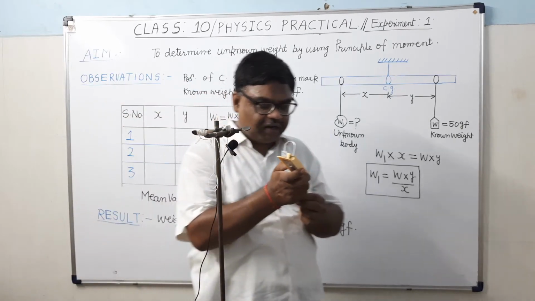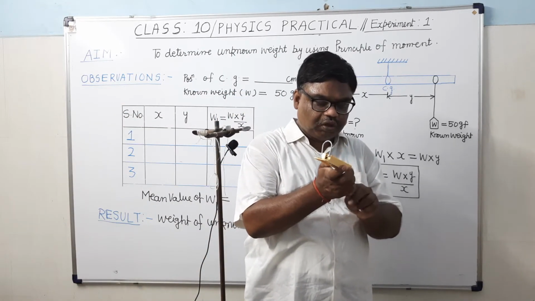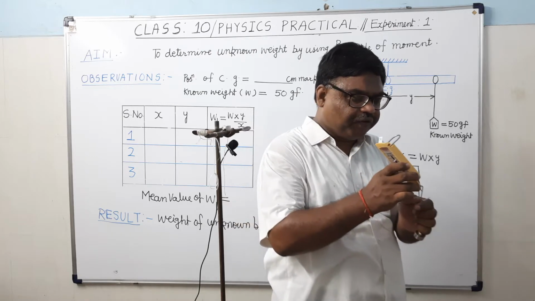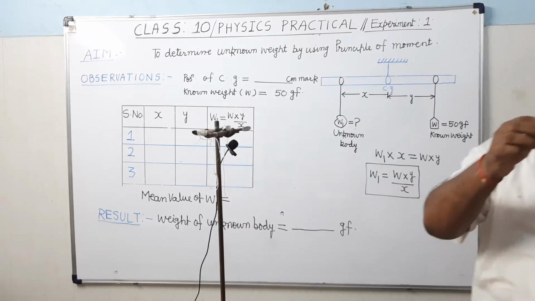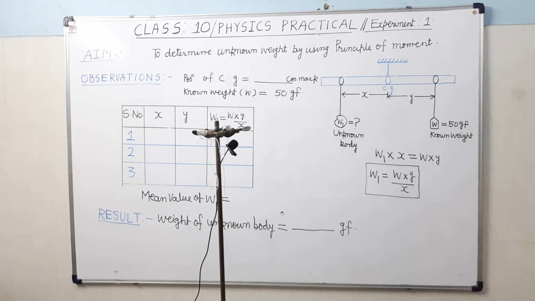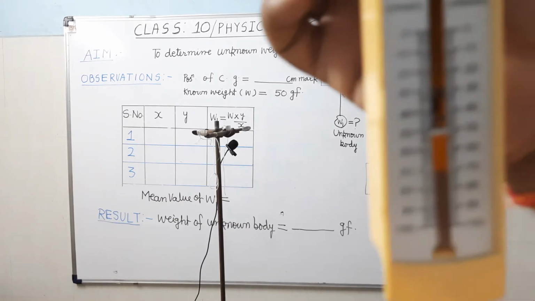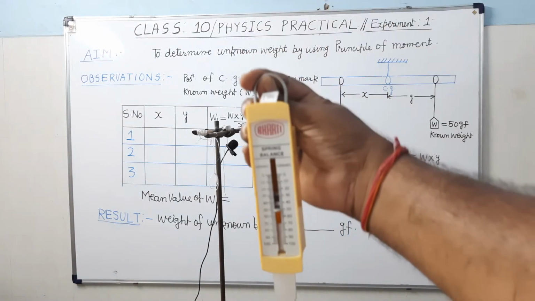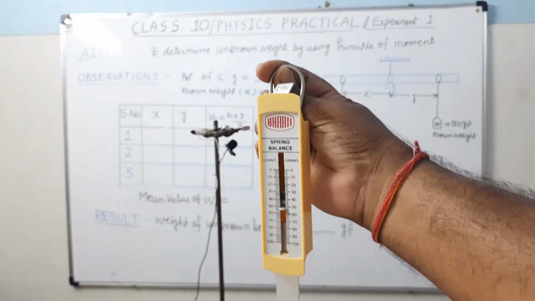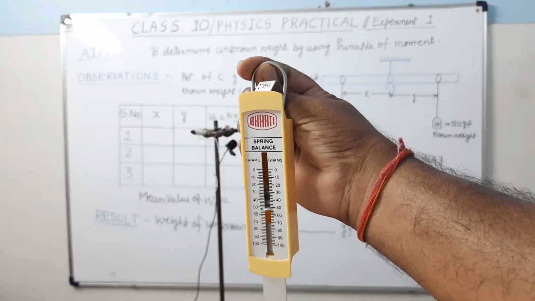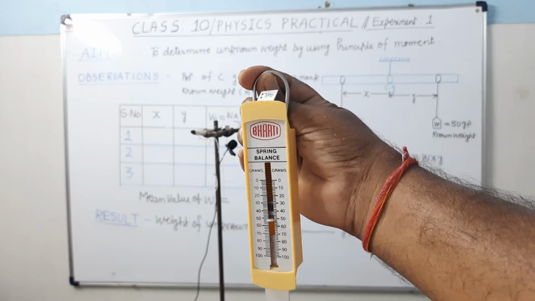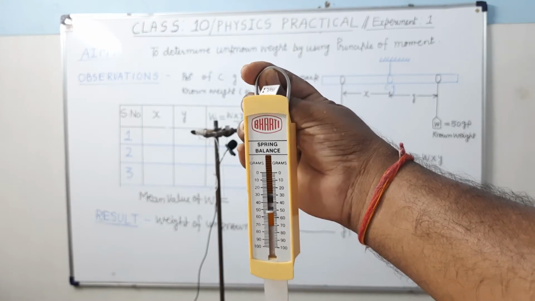Though there is some fault in it, I am showing you its weight will be 50 gram force. You can see here, if you look from some distance, the pointer is nearly at 50. So its weight is 50 gram force.